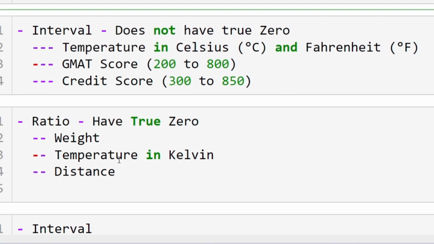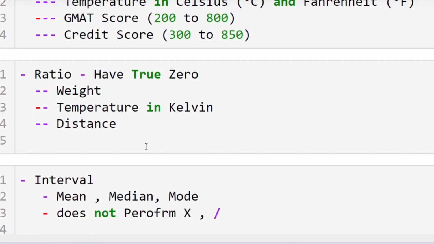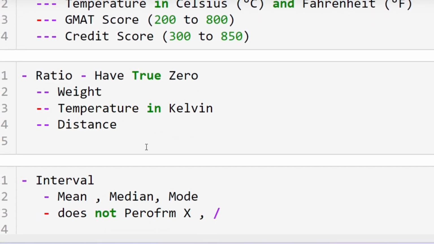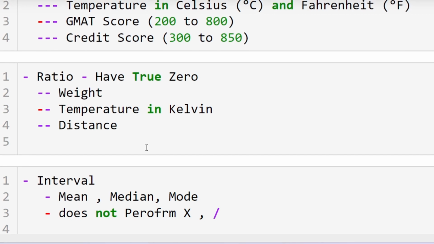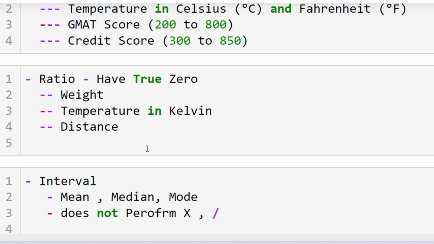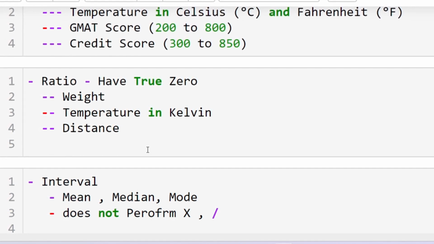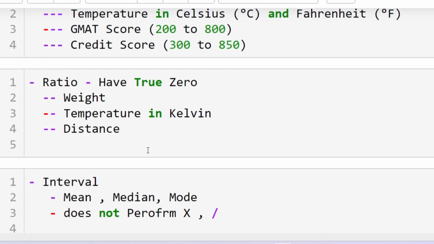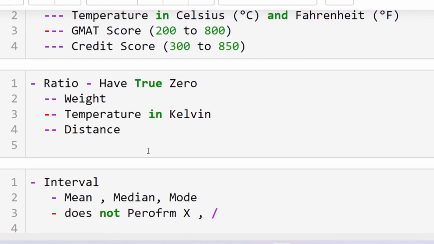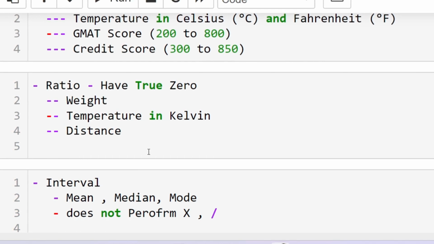Now let us move to the ratio. The ratio has a true zero value. This is nothing but weight. Temperature in Kelvin has a true zero value. It has a meaning. And a distance of zero means you have not started the journey at all. So that is the meaning. It has a true zero which has a meaning attached to it.